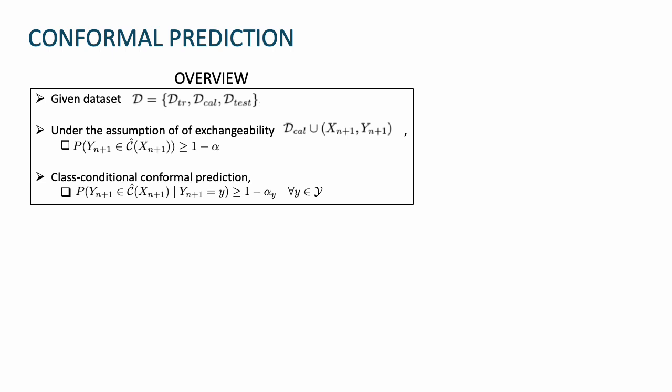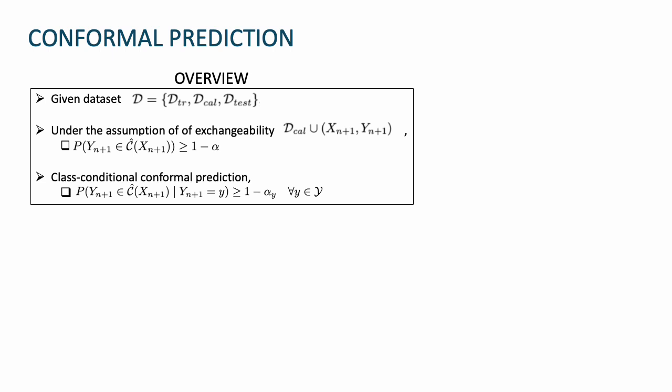A brief overview of conformal prediction. Given any dataset split into training, calibration, and testing sets, under the assumption of exchangeability, conformal prediction allows us to construct prediction sets, here denoted as C hat. These sets capture the true label with a desired coverage level given by 1 minus alpha. Here alpha is the user-defined miscoverage rate.